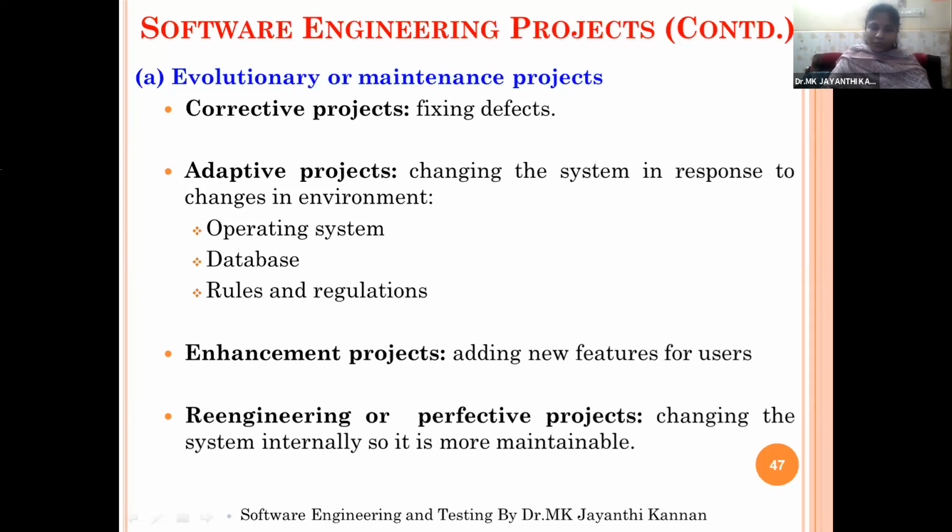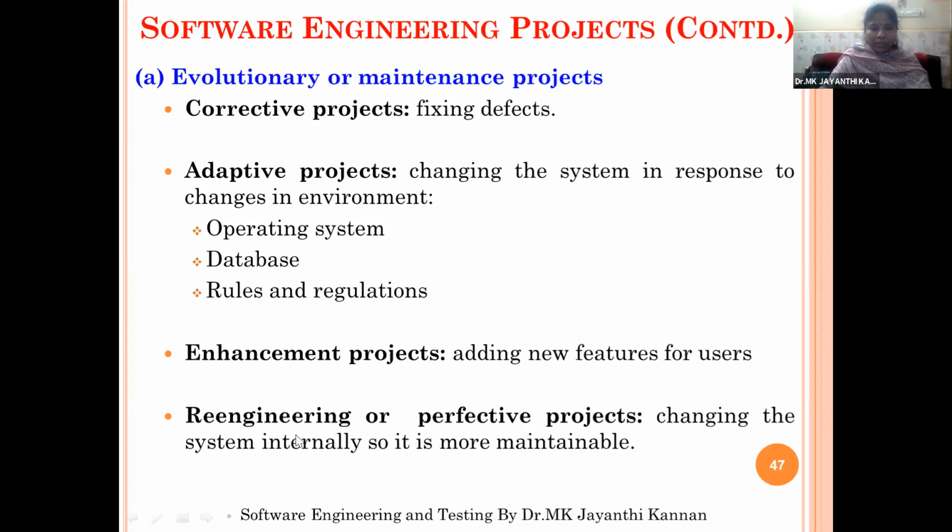Enhancement means if you want to add some additional features, adding new features for the users. Say for example, if you take income tax projects, every year the income tax policies, everything is changing. So in that case, we need to add some functions, and we need to delete some, because the policies are changed. According to the new policies, the constraints, tables and payment aspects should be modified. Previously we had only normal tax, now we have GST. According to GST calculations, we need to update the database.